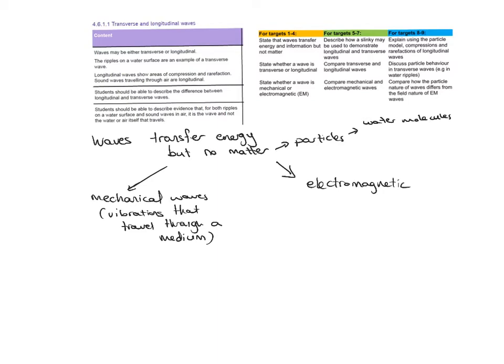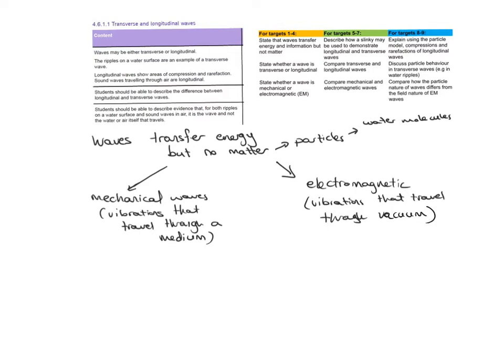So for example, water, air, solids as well. So anything that is made up of matter, anything that's made up of particles. On the other hand, electromagnetic waves are vibrations that travel through a vacuum. Now what is a vacuum? It's simply an area where there are no particles at all, no air or anything. It's empty space. So these are the two different types of waves that you can have.